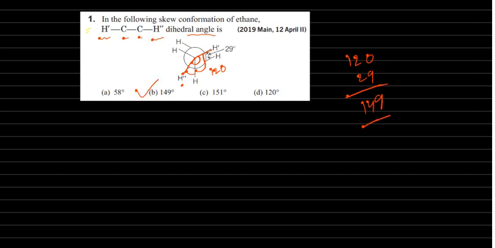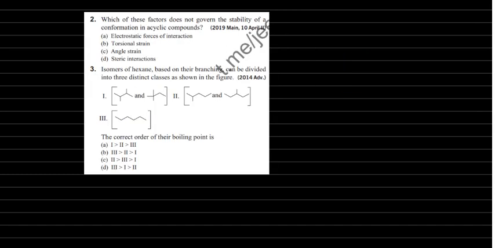Very simple questions. Then question number 2. Here question number 2 and 3 both are there. Which of these factors does not govern the stability of conformation in cyclic compounds? Question number 2. Electrostatic force of it. See, first of all, you have to understand the question. Which of the factor does not govern the stability of conformations in acyclic compound?